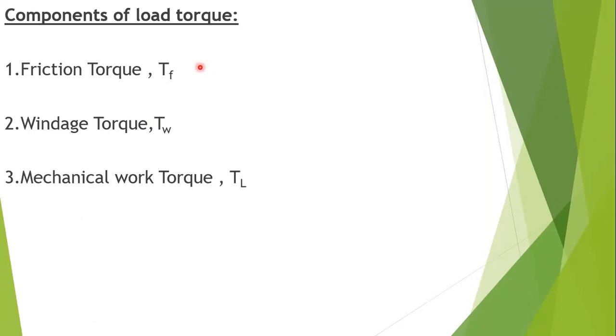Okay, so next, for acceleration we take positive sign, and for deceleration the dynamic torque will be taken as negative. For dynamic torque we have to put a negative sign. Now we will see what the different torque components of load torque are. Load torque T suffix small l has mainly three types of components,